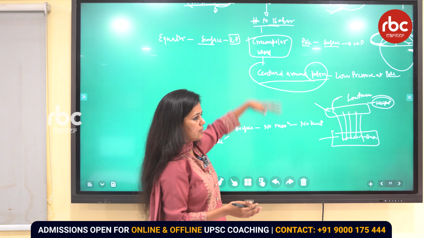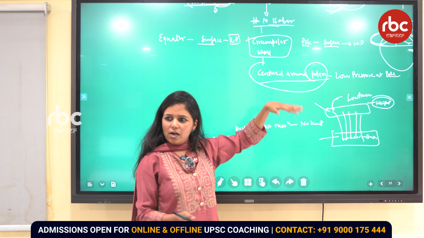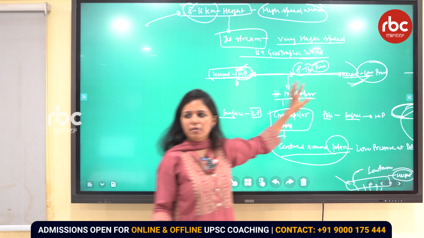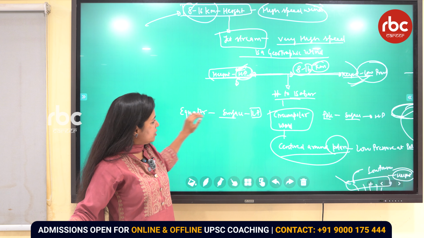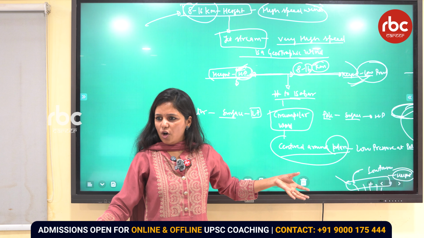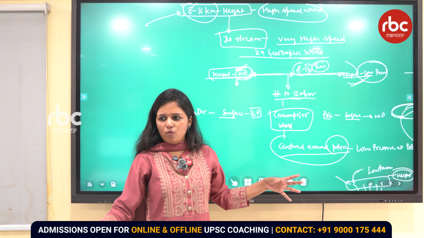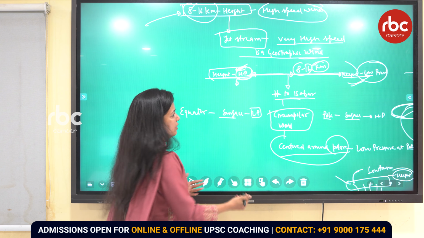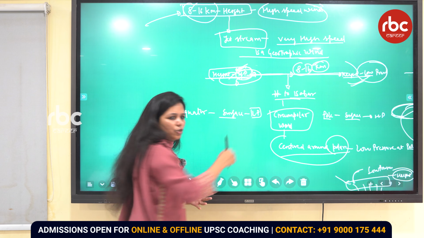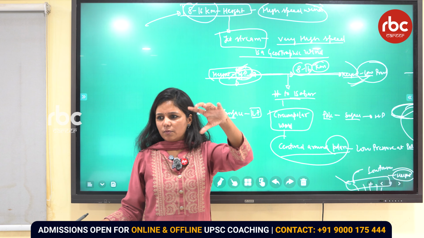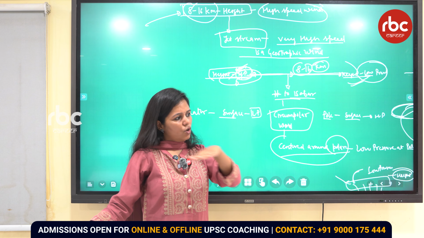So that is why at a certain height there is low pressure, and the wind is moving from high pressure to low. And now the similar thing is with the equator. At the equator the surface temperature is very high, so the air will become warmer. If the air becomes warmer, then it will be lighter. If it's lighter, then it will rise. So where will the air accumulate? At the maximum height, the tropopause, because that air will not enter the stratosphere. At the tropopause the temperature is constant.